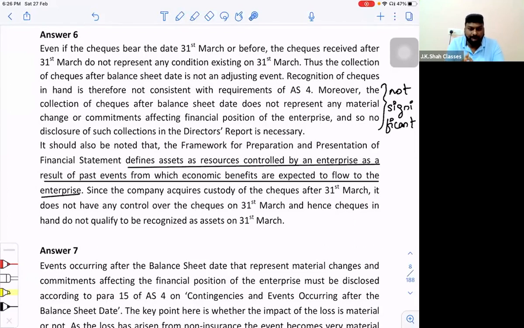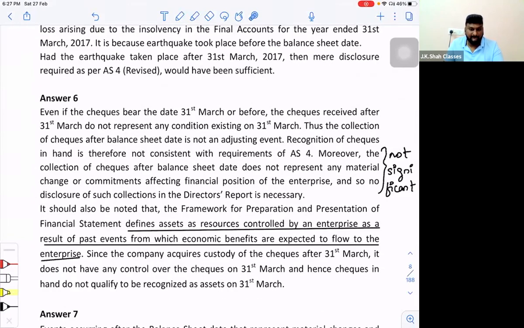Sir, if you have received it in the month of March itself, then no problem, sir. If you would have received it in March, you would have deposited the checks also. Why would you wait? We don't even wait for a single day. If I receive a check dated today, I will deposit today itself, or maximum by tomorrow. Nobody keeps a check in the cupboard for 1 or 2 months and after that deposits it. So even if we would have received the checks in the month of March itself, we would have deposited it immediately. Right? So let us go ahead now. All our questions with respect to AS4 have been completed.